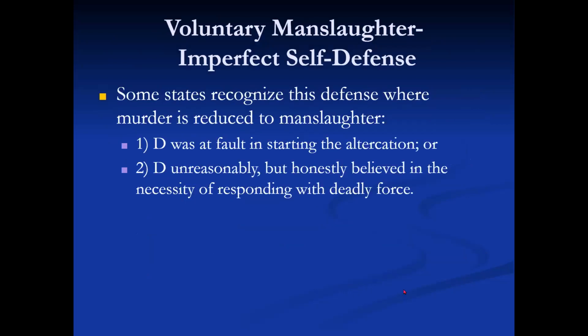Voluntary manslaughter, imperfect self-defense. Some states recognize this defense, where murder is reduced to manslaughter. For one, the defendant was at fault in starting the altercation, or two, the defendant unreasonably but honestly believed in the necessity of responding with deadly force.